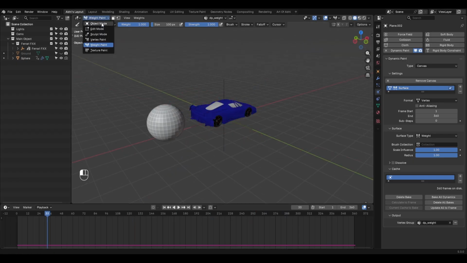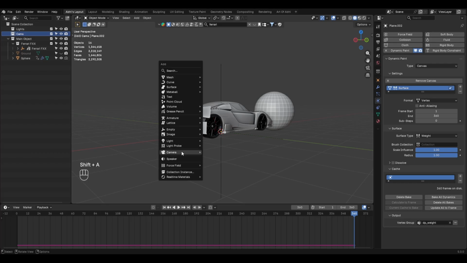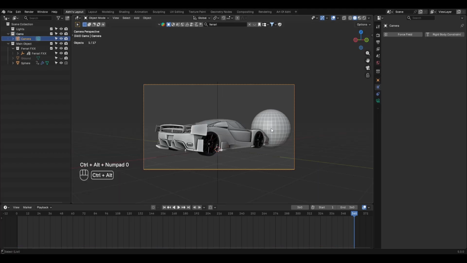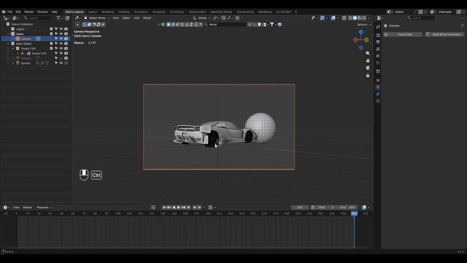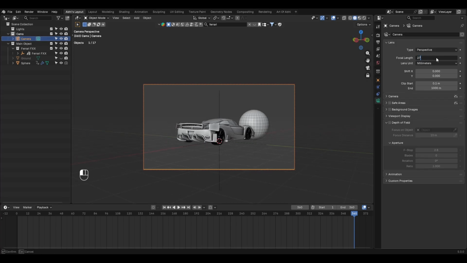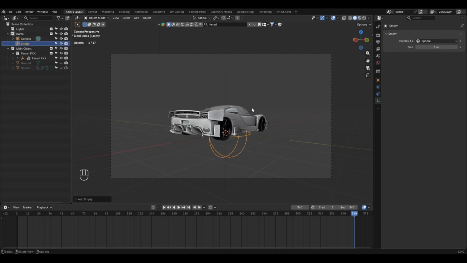Next, go back to object mode, click on this camera collection, then in the viewport, press Shift A and add a camera. Set your desired viewport angle, then press Ctrl Alt 0 to align the camera to the current viewport. Now lock the camera view and adjust the camera properly. Then in the camera properties, set the focal length to 27. After that, unlock the camera view and press Shift A, go to empty and select the sphere empty in the viewport like this.